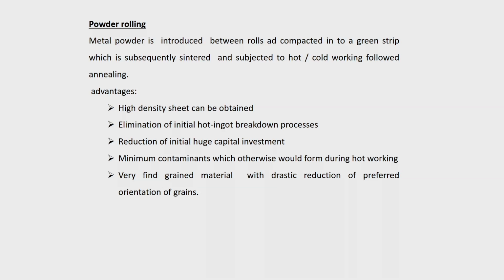Now, the advantages of powder rolling are that you can have a very high density sheet, because there will not be any porosity. In ingots, there may be shrinkage porosity, gas porosities like blowholes or pinholes, and metallic inclusions formed during the casting process. There is always a possibility of these types of defects in a cast ingot, whereas in metallic powder, the chance is very small.